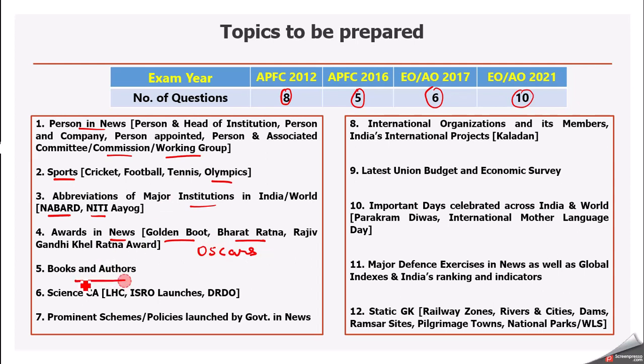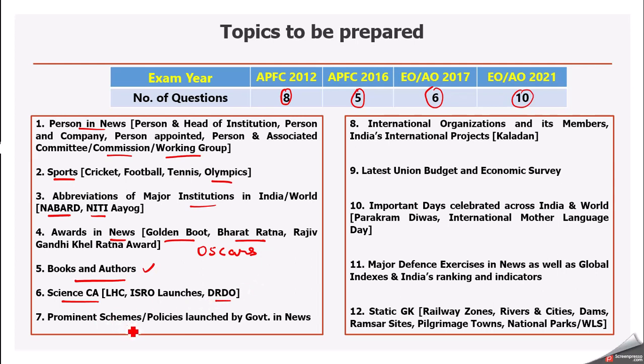Then books and authors. Important books which are published in last 12-15 months and who is the author of that particular book. Then I will advise you to prepare science current affairs, like we got question on Large Hadron Collider, some ISRO launches, DRDO missiles. So it is quite obvious to go through this.